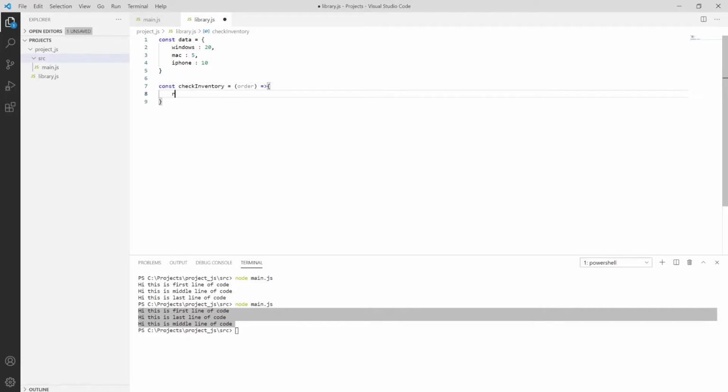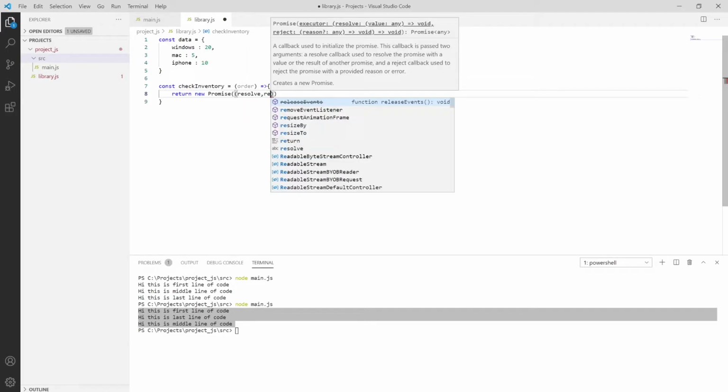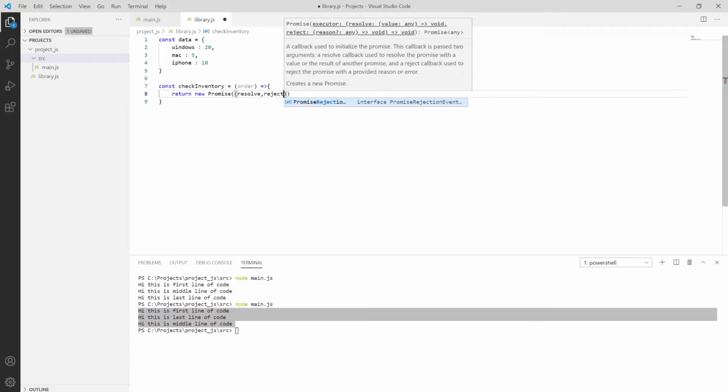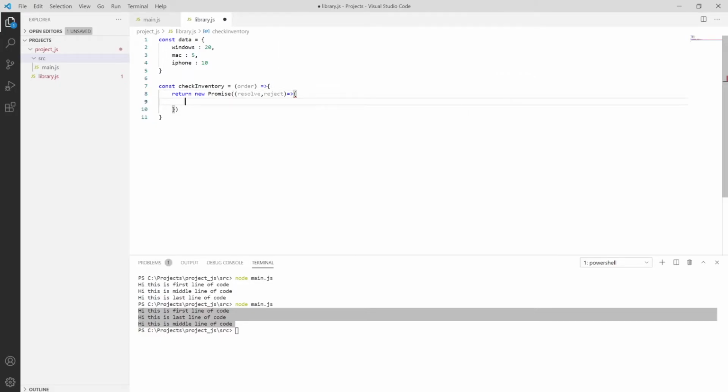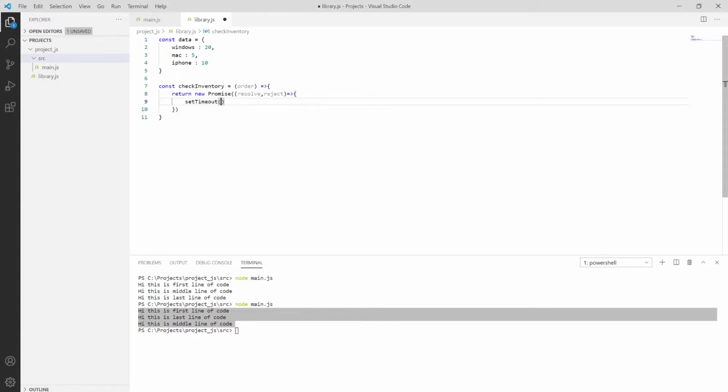Let me return the new promise. So return new Promise, which contains the methods resolve as well as reject. So resolve, reject, and then using the arrow operator I'm defining it. So we are putting a setTimeout function. The setTimeout function has no input parameter, so we can do it in that format.